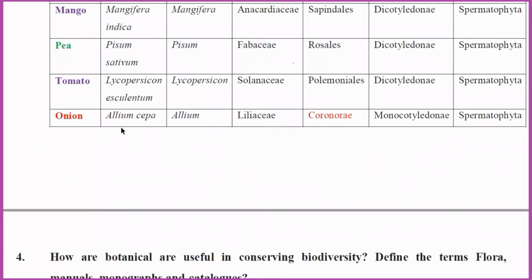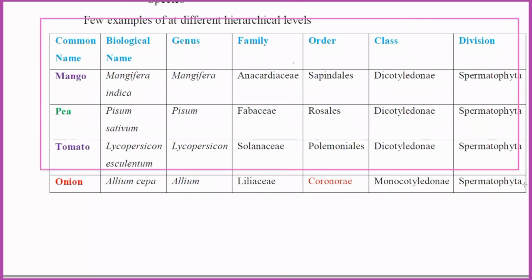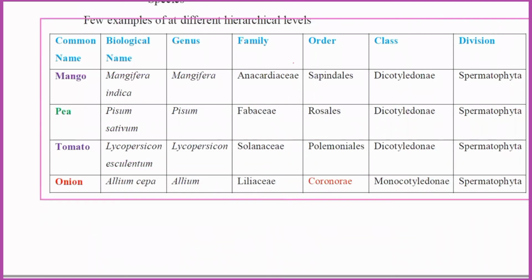When you talk about onion, the scientific name is Allium cepa, Allium is the genus, Liliaceae is the family, Coronariae is the order, monocotyledon is the class, and Spermatophyta is the division. This table is most important at examination level and in competitive exams also. So you have to keep in mind this box about scientific names, genus, family, order, class, and division.